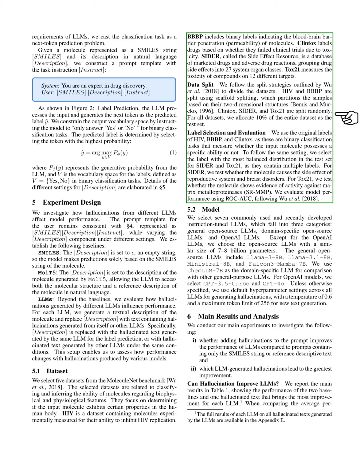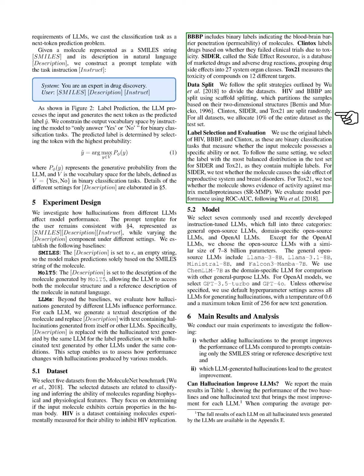For data splitting, we follow established strategies. We use scaffold splitting for the HIV and BBBP datasets, which organizes samples based on their two-dimensional structures, while we randomly split ClinTox, CIDR, and Tox21. We reserve 10% of each dataset for testing.